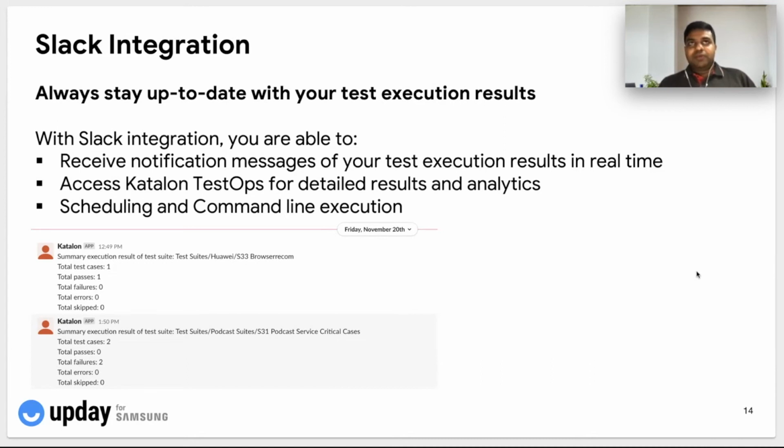And we can always stay up to date on the test execution results without any need of going into the test management tool and checking it. So these are some key benefits of integrating Slack with Katalon Studio.